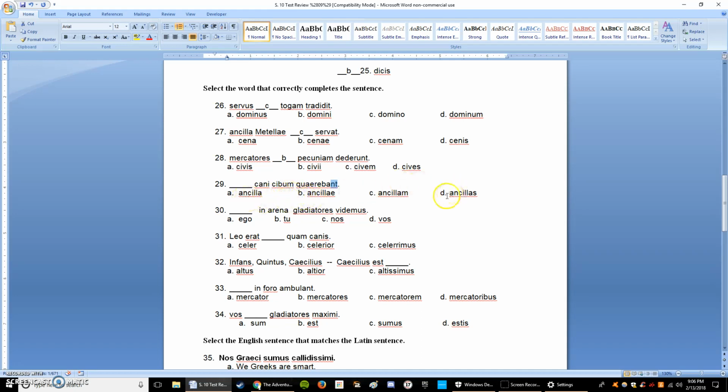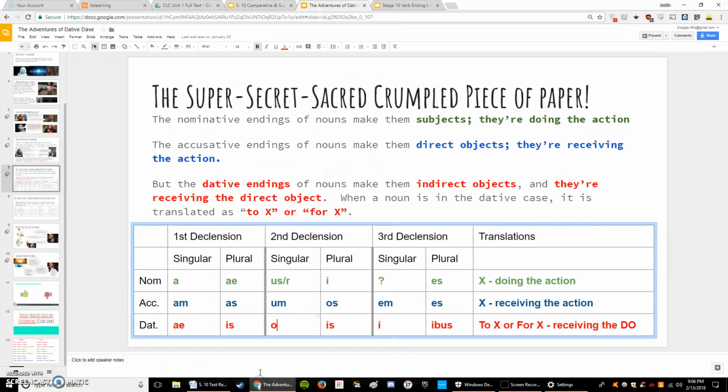So we have ancilla, it's a first declension noun, and we know that the ae is the nominative plural ending. Once again, if this is not making sense to you, I would suggest studying this chart and trying to remember the declensions. I, os, is. It goes nominative, accusative, dative. On this one, typically it'll be nominative, dative, accusative. I need to change that for next year.